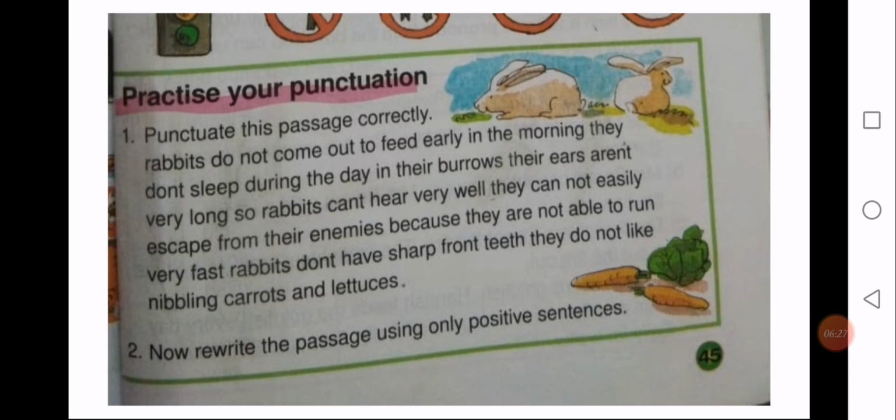I will read out this passage for you. Rabbits do not come out to feed early in the morning. Now you know that a sentence always begins with a capital letter. So R of rabbits is going to be written with a capital. Then it is do not. You are not going to change this one into a contraction because they have written it in two different words. So you are not going to change it.